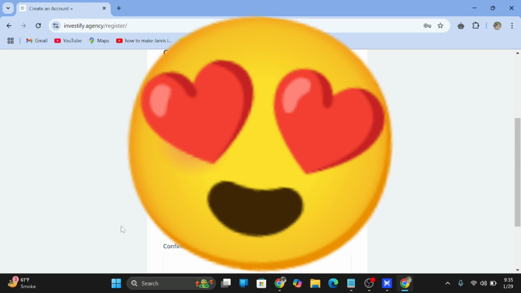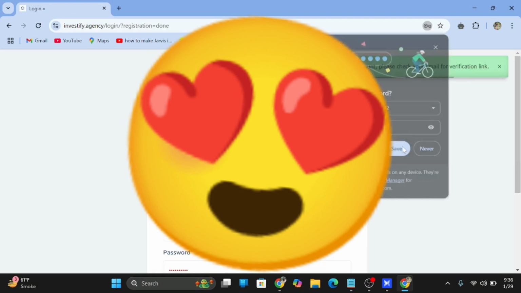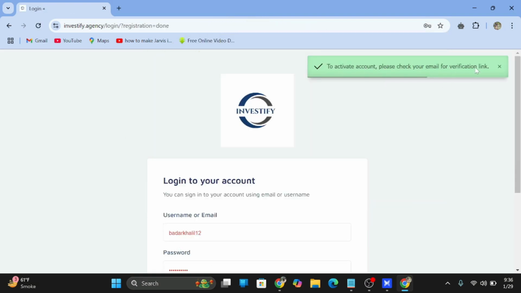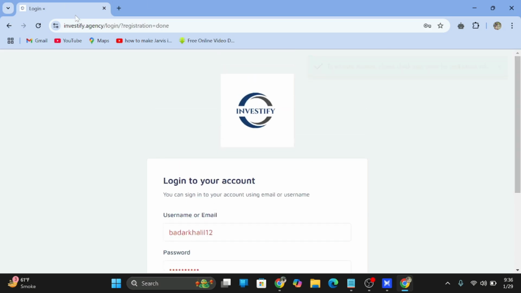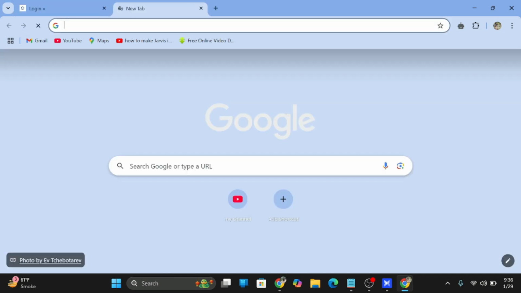and then password, and then confirm password, then register. I think it's my internet issue, that's why it's taking too much time. To activate the account, please check your email for the verification link. So my account is created, just verification is remaining,